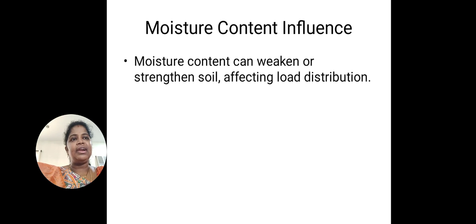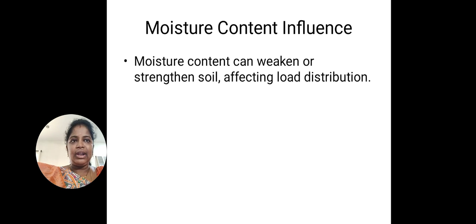Next, moisture content influence. Apart from the soil type and composition, the next thing that influences the bearing capacity is moisture content. We already know that moisture content means the water content present in the soil. This moisture content can weaken or strengthen the soil, and that in turn affects the load distribution.